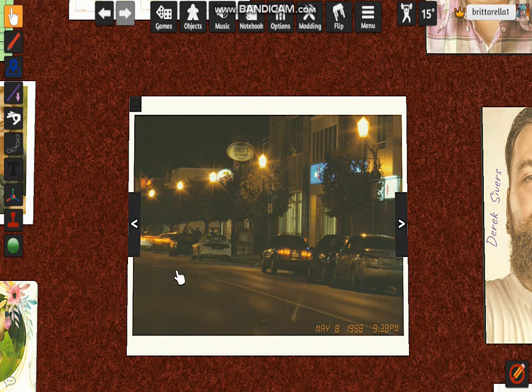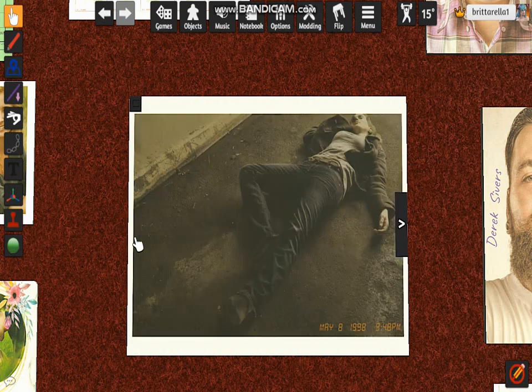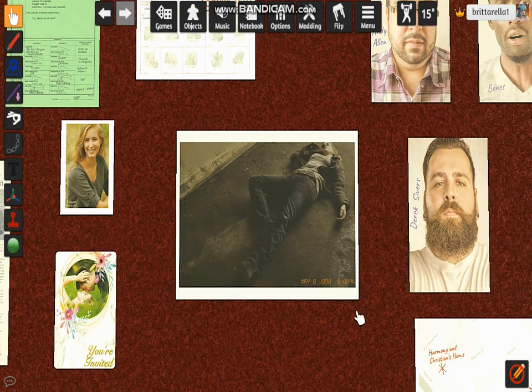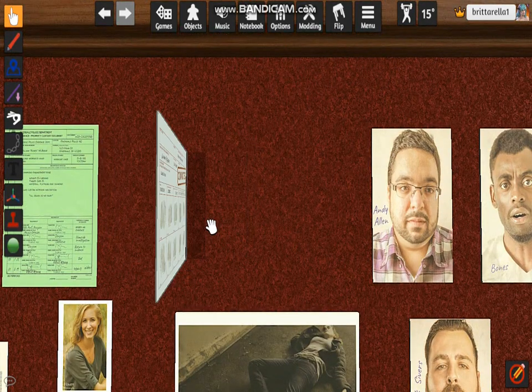I'm not sure. We don't see them getting out, but eventually she probably went to the back way at this time, and then this is what happened at 9:48 p.m. It's kind of confusing.